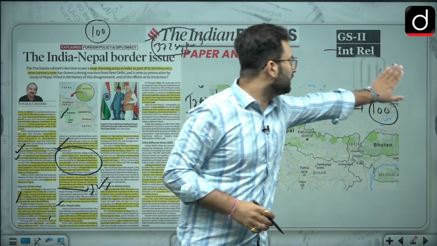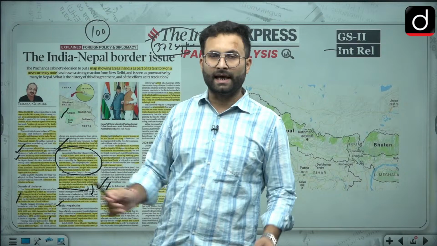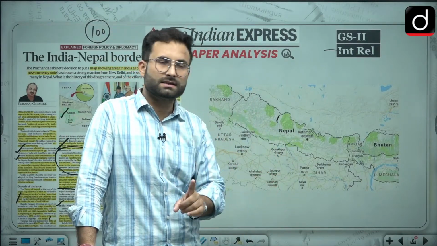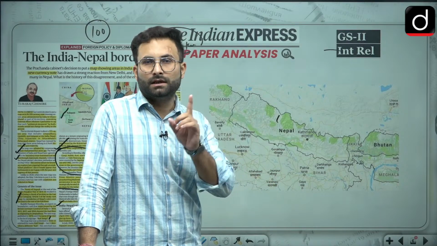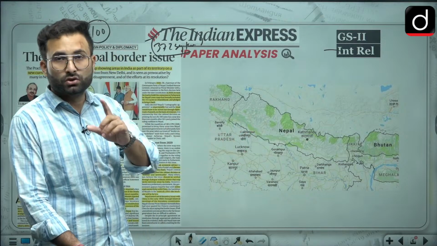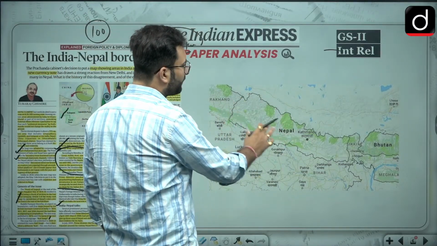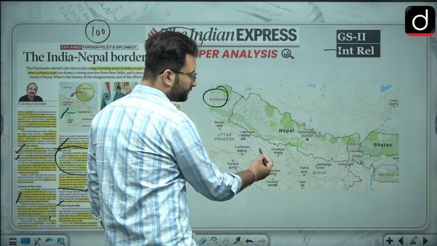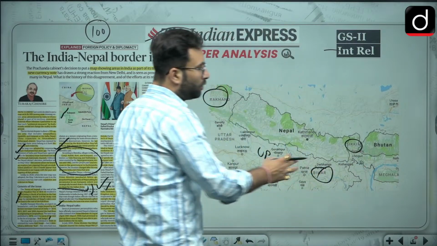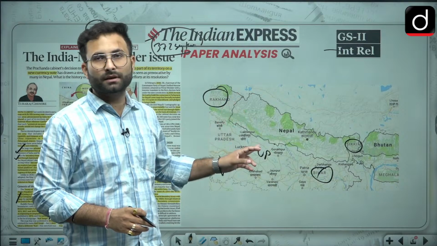When we are talking about this paragraph which we have read over here, whether it was the territory of India or not, all these things are not important for us. The only thing is that there is a contested area, that is Limpiadhura, Kalapani, Lipulekh. Other than that, there is one more area which I will tell you, that is Susta. Okay, but again, here you can see the map. This is Nepal, and we have this border with Uttarakhand, then Uttar Pradesh, then here we have Bihar, then we have Sikkim. Okay, so these are the 4 states of India which form boundaries with Nepal. So please remember that, they can ask you this.